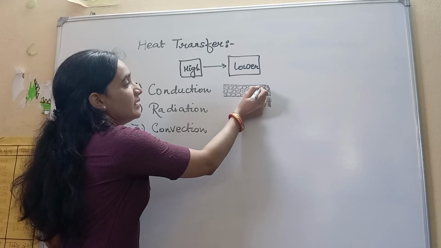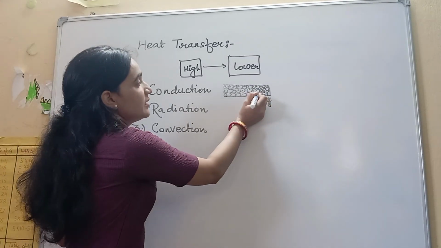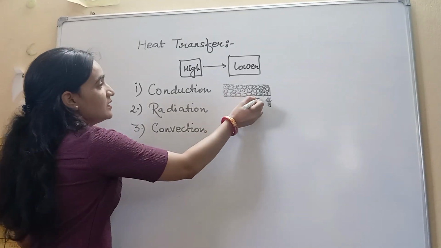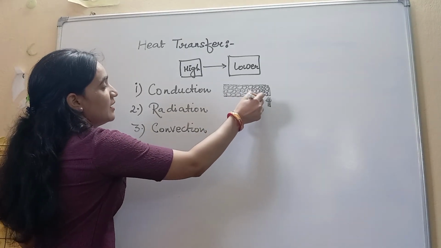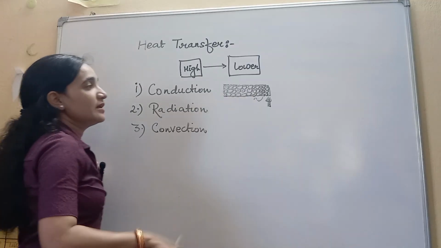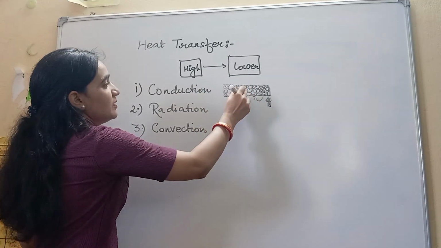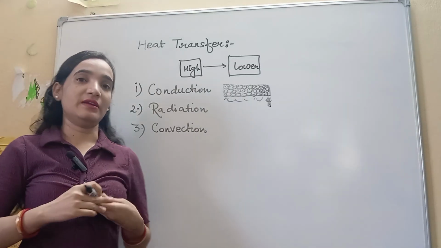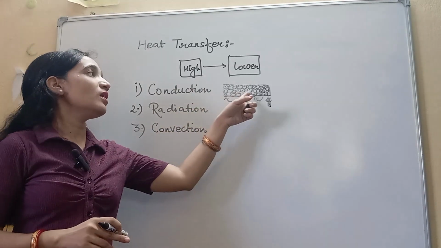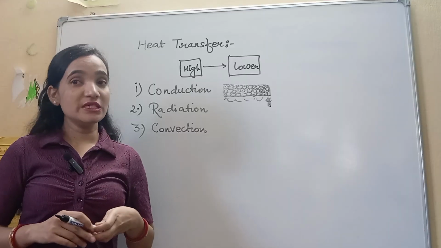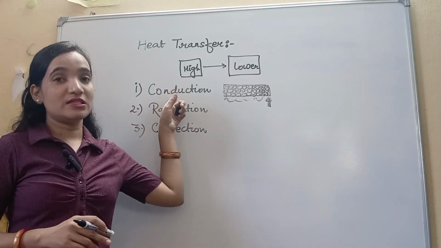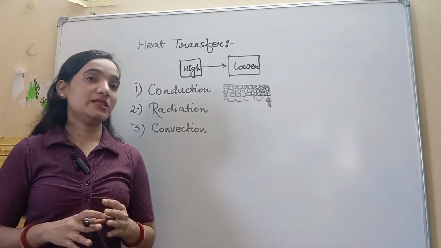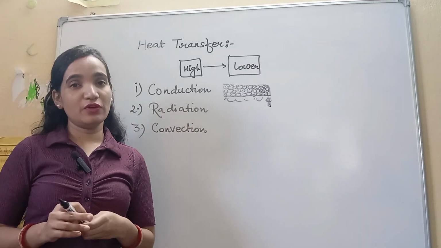Again these molecules get energized and in turn give their energy to the next molecule, and this process continues from the initial point until it reaches the farthest point of the bar. Here all the molecules are in contact with each other. So this is called conduction. In conduction, the substances are in contact with each other and the transfer of heat takes place.